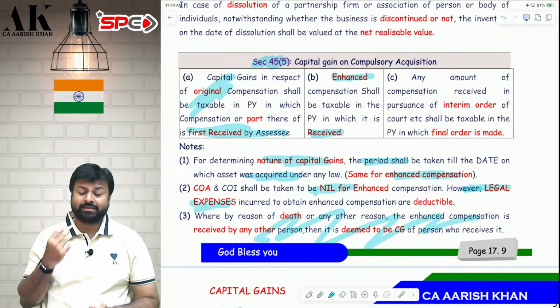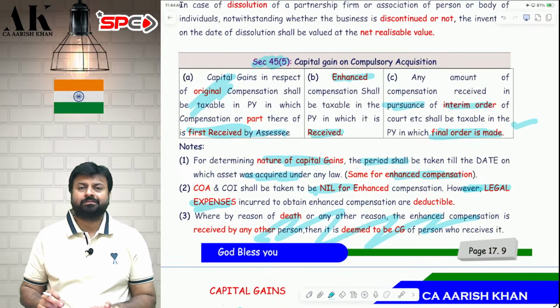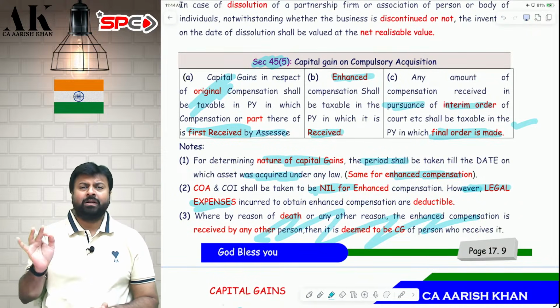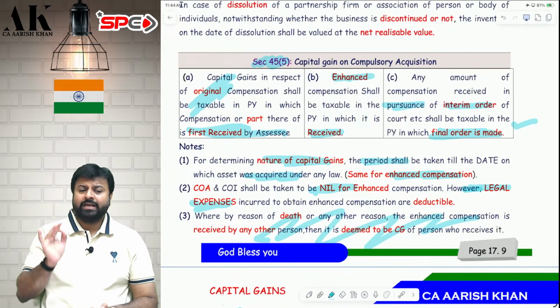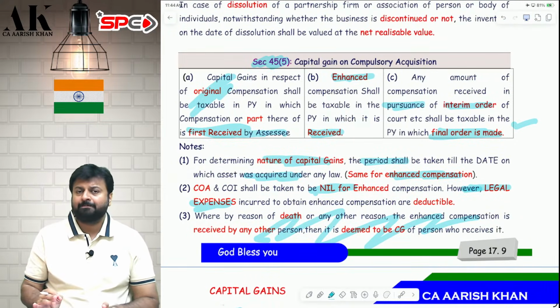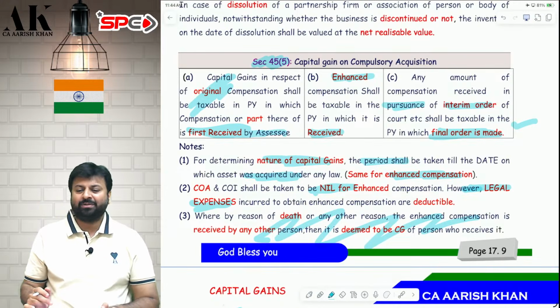The government has said that any amount received in pursuance of an interim order will not be taxable now. It will be taxable in the year in which the final order will be passed by the court. Whenever the court passes the final order, in that year, the interim amount will be subject to tax. It will not be subject to tax today. Are you all able to recall each and everything? Please tell me.